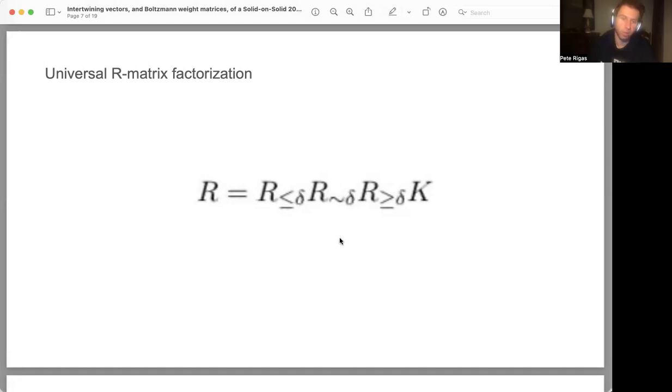And this delta parameter is given by some strictly positive parameter, if I remember correctly, which is just given by the fact that you can separate the factorization of the universal R matrix into contributions that are less than or equal to this parameter, around the same scale of this parameter, or even greater than or equal to this parameter.